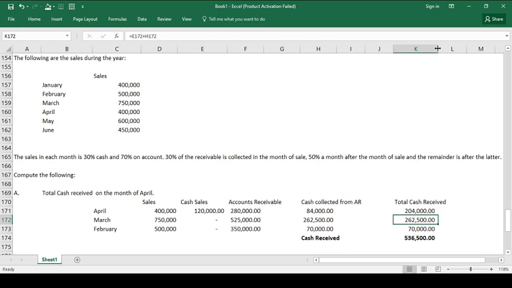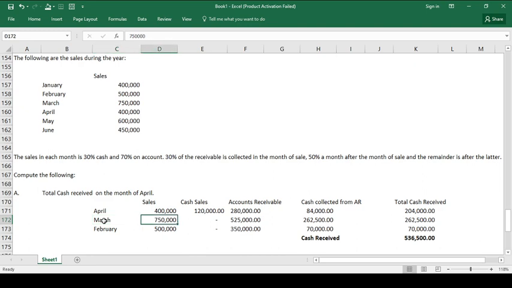Because take note, on the sales of March and February, we still have collections. Since 50% a month after the sale of the receivable from the on-account sale will be collected, then the remainder will be collected 2 months after. Take note, March is the month before April.